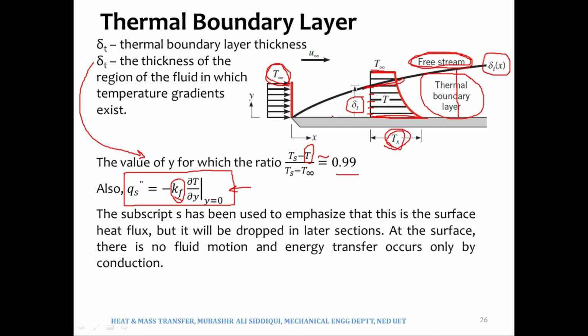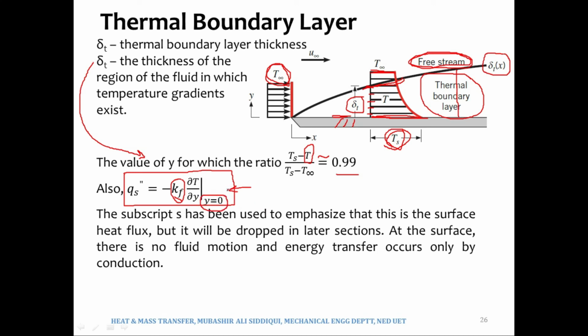Kindly remember that the very first layer of the fluid, which is in direct contact with the surface, would have the same velocity as that of the surface, and the heat will be transferred via pure conduction to the very first layer of the fluid, which sticks to the surface, no slip condition. So that is why you can see that when it says dou T by dou Y, it is being evaluated at y is equal to 0.